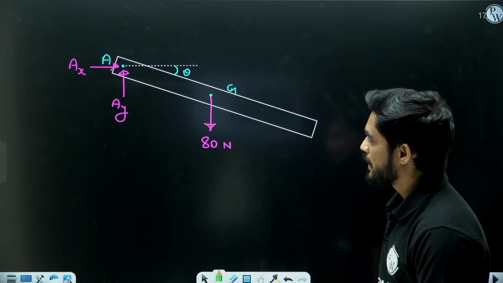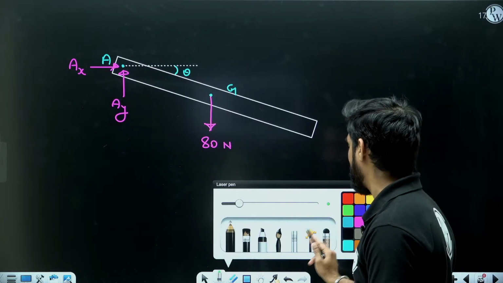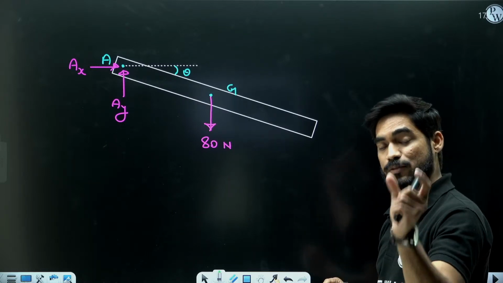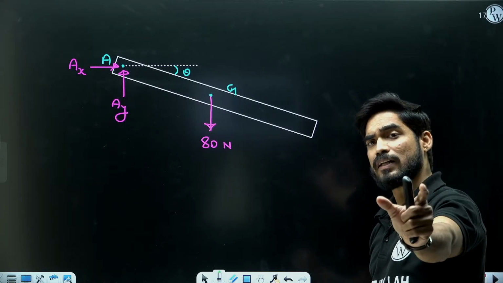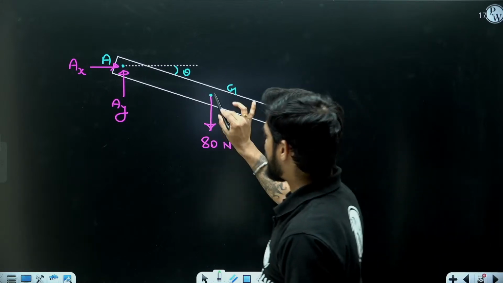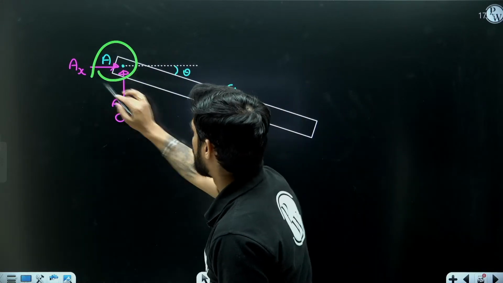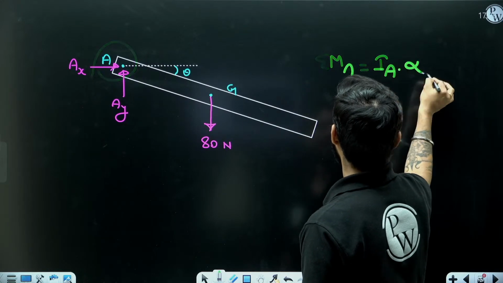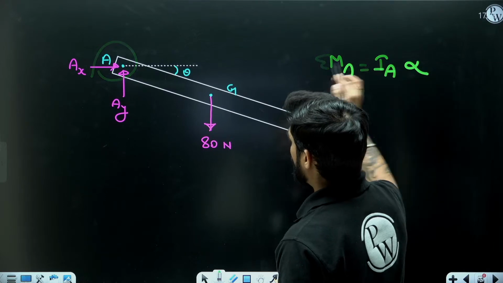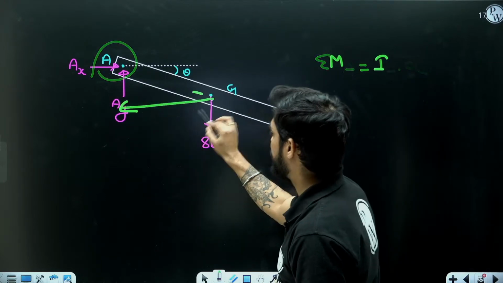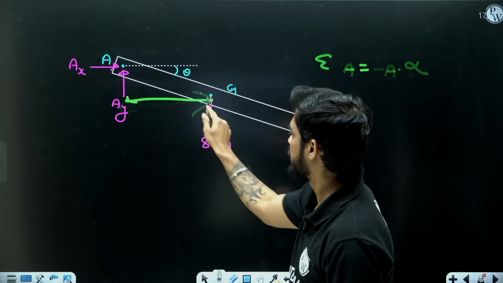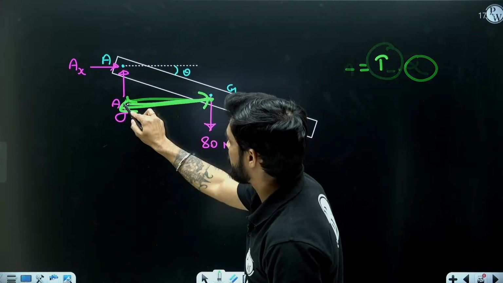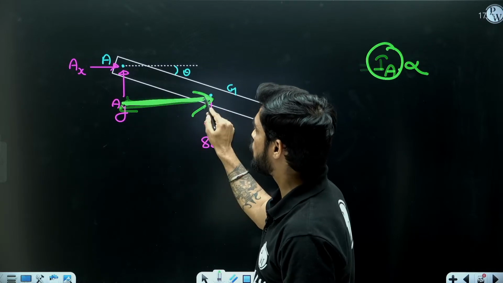So we have solved this problem using the work energy method. You can also solve this problem using D'Alembert's method. Now understand how to solve this using D'Alembert's method. Just take moment about A. If I take moment about A, I am going to get I A into alpha. Now the moment will be only of the 80 Newton force, 80 into this distance, equal to I A into alpha. Now when you take this distance, you will get L by 2 cos theta.